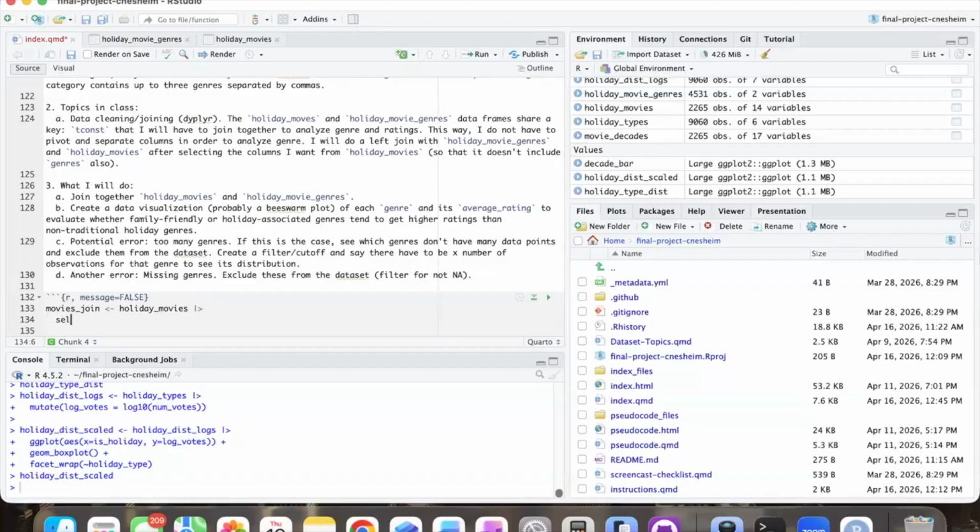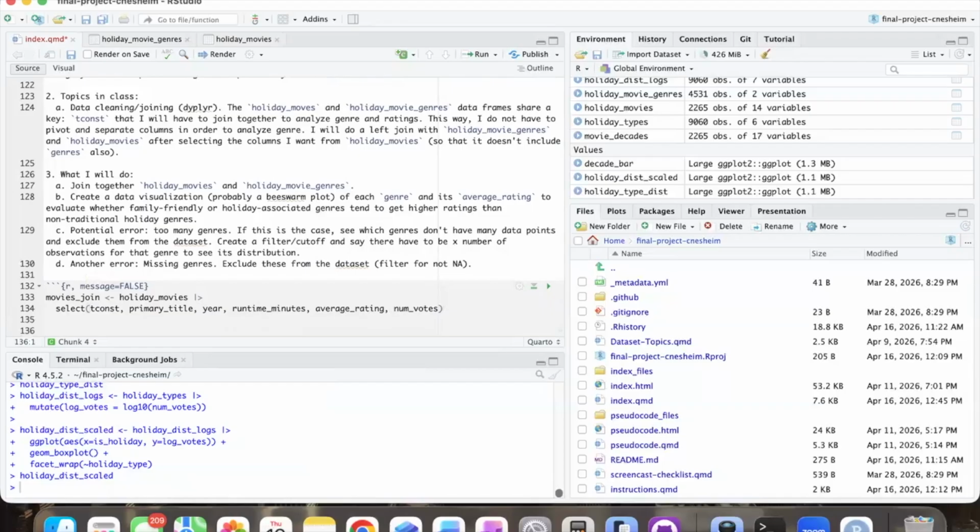Or actually, first, we're just going to select the columns we want. So we definitely want the key. We want the title, maybe. We want the year, probably. We want runtime minutes, just in case. And then we definitely want average rating. Let's bring in num votes because that's another indicator here.